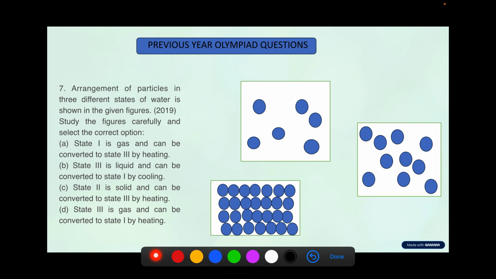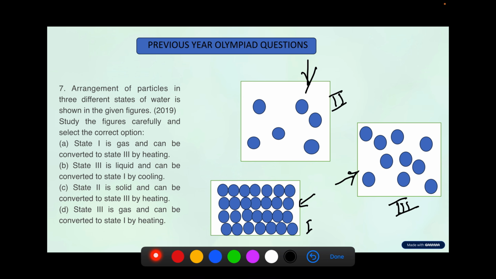So, the arrangement of particles in three different states of water is shown. Here you can see the water molecules. They are tightly packed, these are a bit loosely packed, and these are very loosely packed. So study the figures and select the correct option. A: State 1 is gas and can be converted into 3 by heating. B: State 3 is liquid and can be converted to state 1 by cooling. Here it's not annotated, so this is state 1, this is 2, and this is 3.